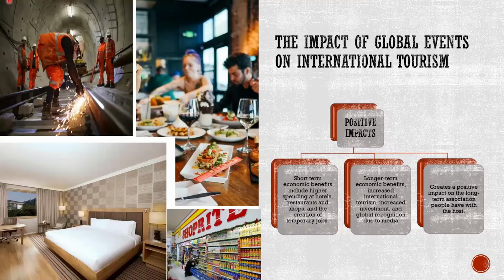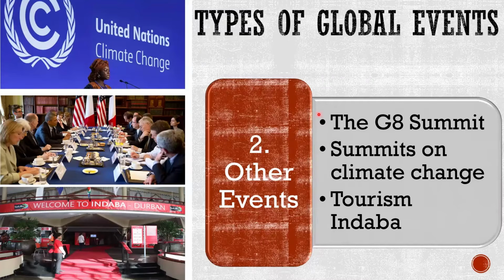Firstly, we have the G8 summit. The G8 summit, which is this one, right? This forum is for the governance of 8 of the world's largest economies, which are France, the United States of America, the United Kingdom, Russia, Germany, Japan, Italy, and Canada.